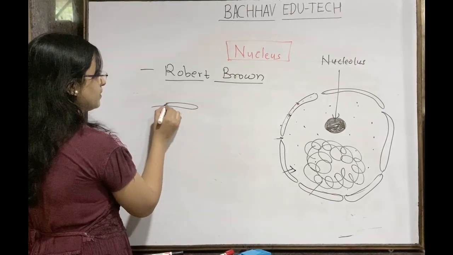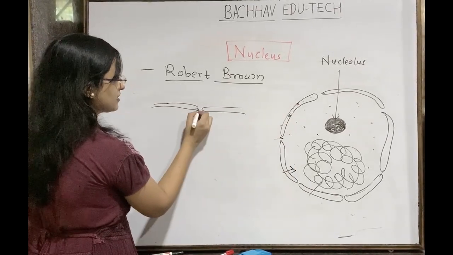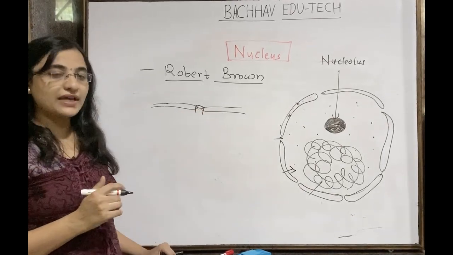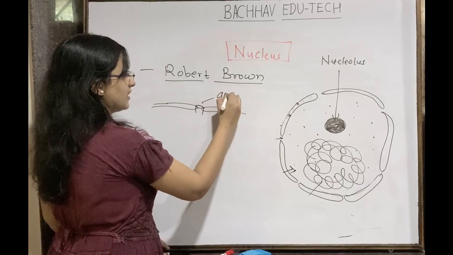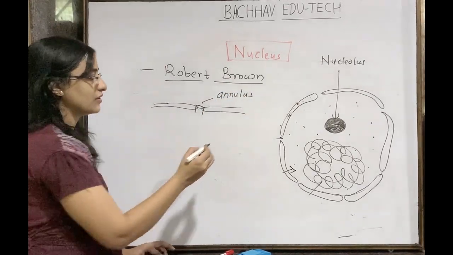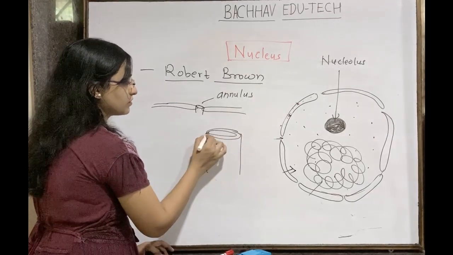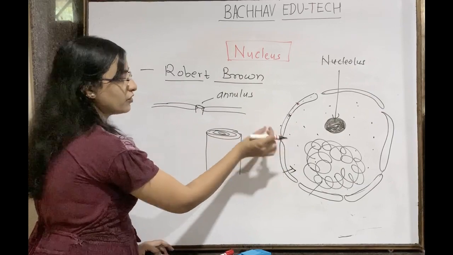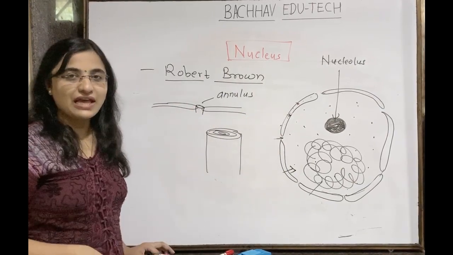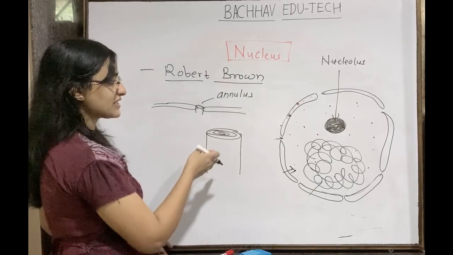So this is one membrane, this is another, this and this and triangle. This is nothing but our pore. So this pore is guarded by the annulus. Here there is one structure which is known as the annulus. Okay. So this is nothing but the annulus. So this structure is present. A pore म्हणजे डायरेक्ट काही पोर्स होल्स नसतात. सो these are guarded by the cells and these guards are nothing but the annulus. This is known as the annulus.